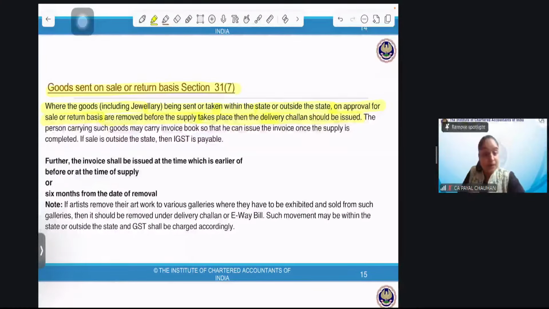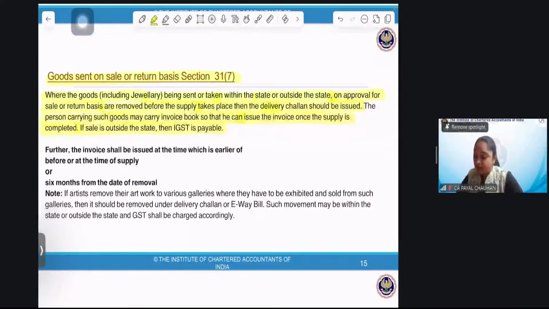The person carrying such goods may carry an invoice book so that he can issue the invoice once the supply is completed. When he comes to my place, I'll choose those necklaces, then he'll issue me the invoice. Now, if the sale is outside the state, then IGST is payable. Further, the invoice shall be issued at the time which is earlier of. See what it is saying, which is earlier of.